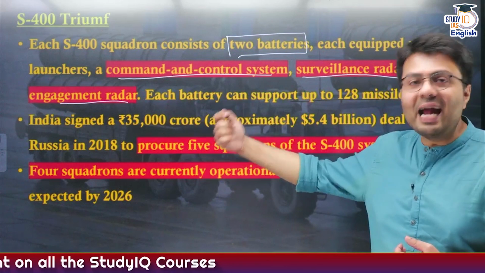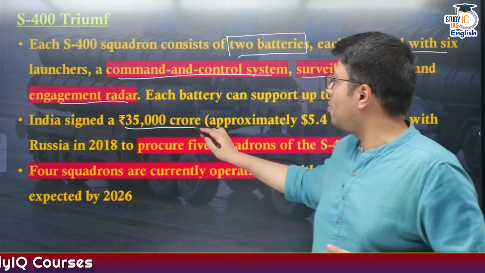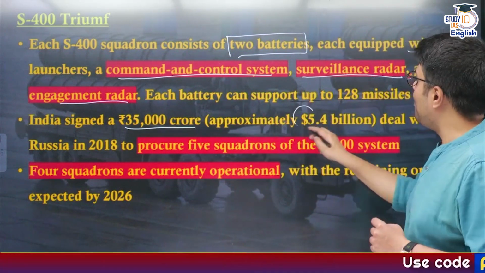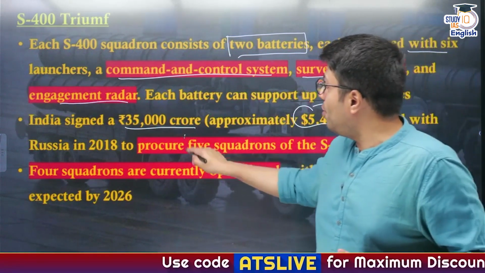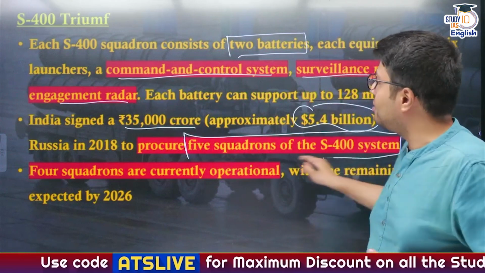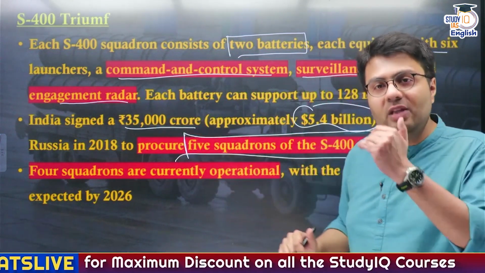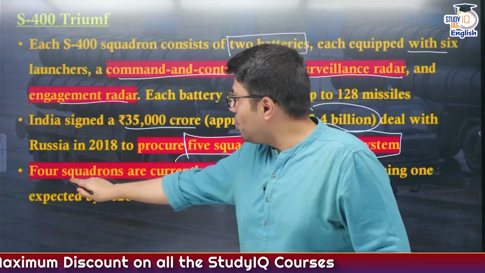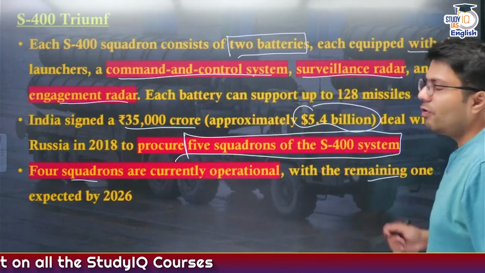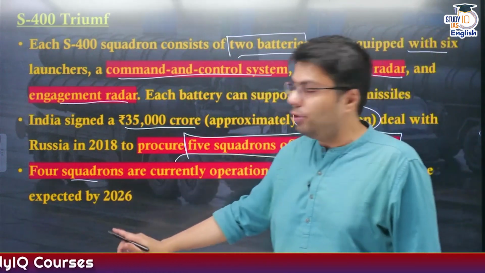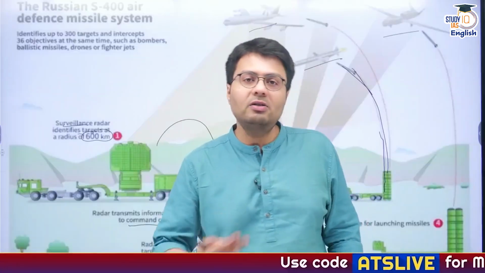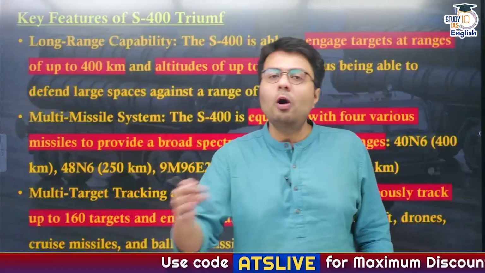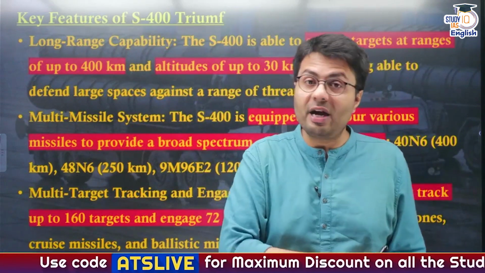Now India signed a deal with Russia for 35,000 crore rupees, which was approximately valued at around $5.4 billion in 2018, to procure 5 squadrons of these S-400 systems. Currently the Indian Army operates 4 of these squadrons, with the remaining 1 squadron expected to be delivered to India by next year, in 2026. Now let us understand the important features, what makes this S-400 system so effective.